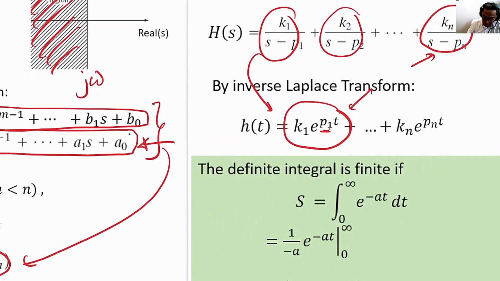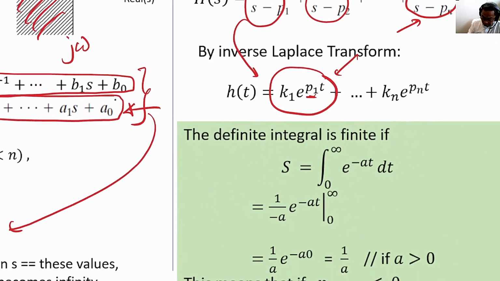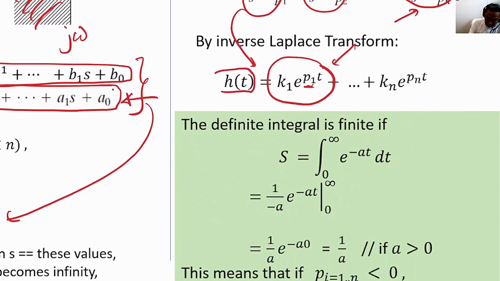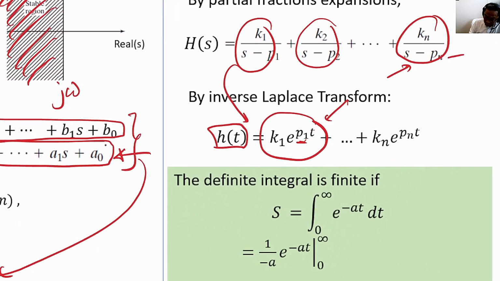So k1 over s minus p1 becomes k1 e to the p1 t in the time domain. If we have p poles, then we'll have all these terms. Let's assume that we are doing non-repeating poles now. The impulse response is the sum of all these exponentials.